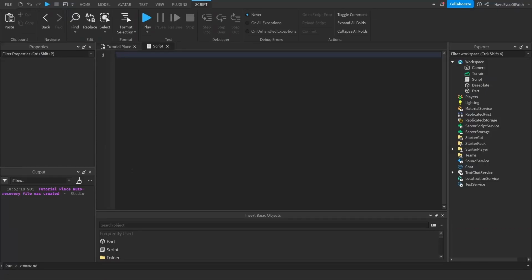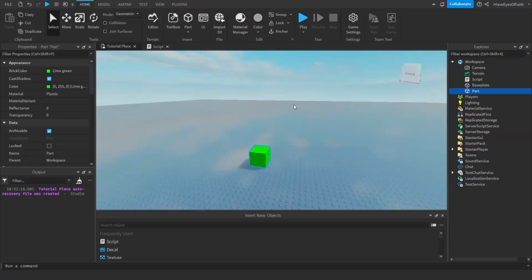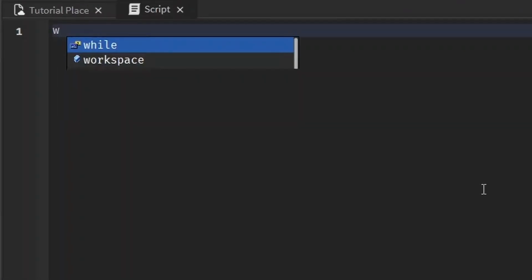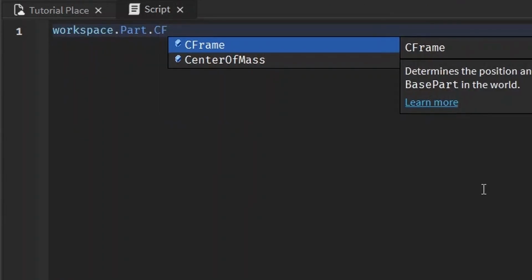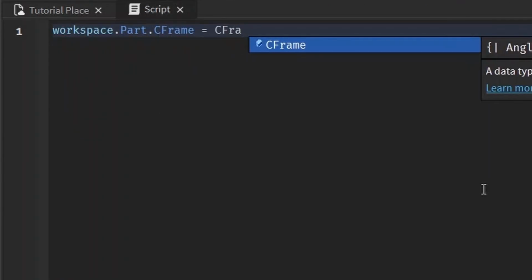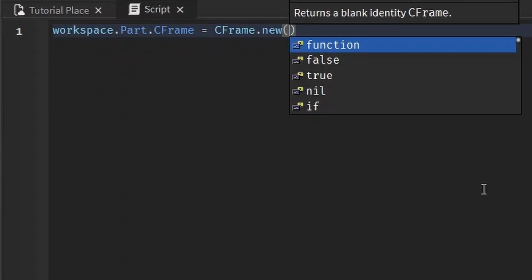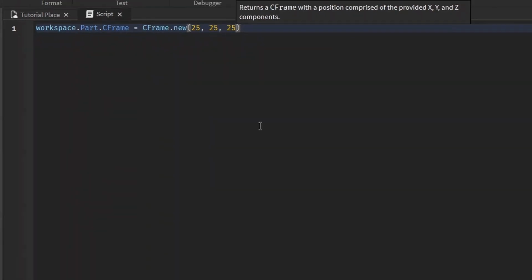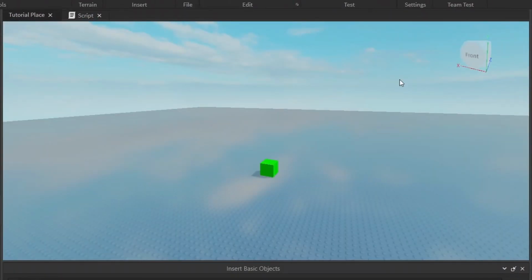CFrame stands for coordinate frame, and at face value, it works pretty similarly to position. Right now we have this part on the base plate, and we can position that part using CFrame by just typing in workspace.Part.CFrame, and it takes in a CFrame.new value, which basically works the same way as a Vector3 value: the x, the y, and the z of the position. So we set it to 25, 25, 25. See, it got teleported up there, and it's not anchored, so it fell. But yeah, you saw it move.